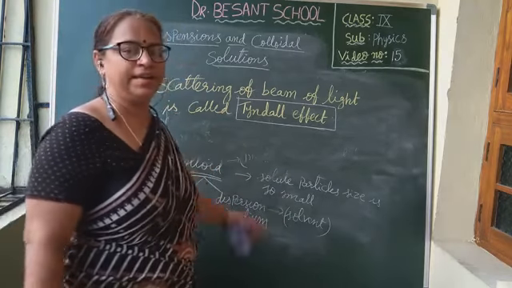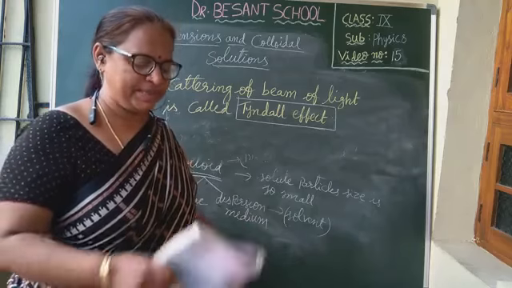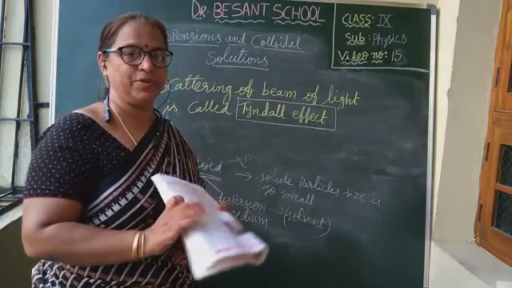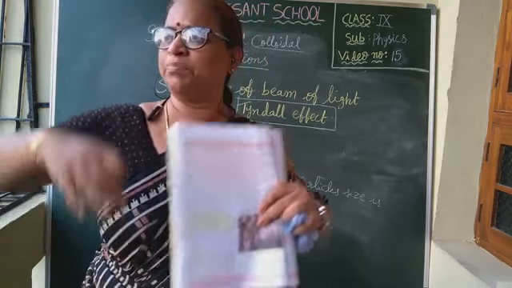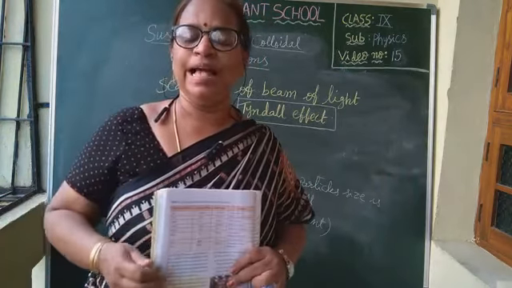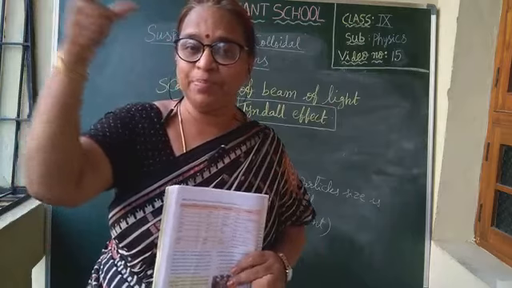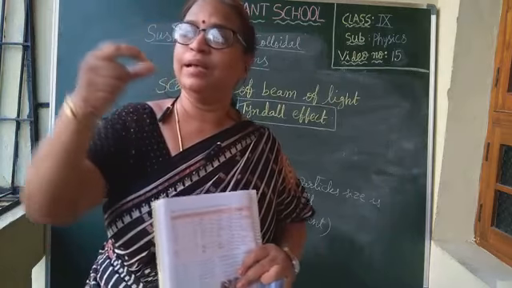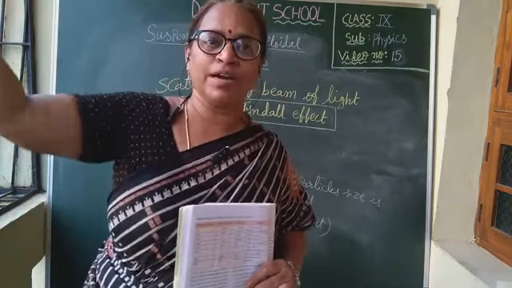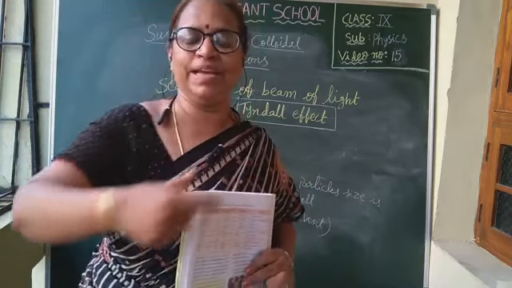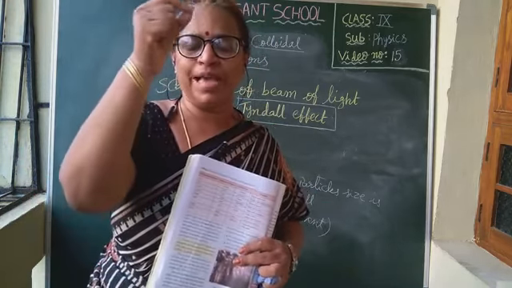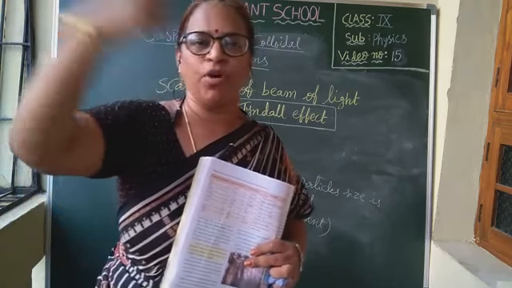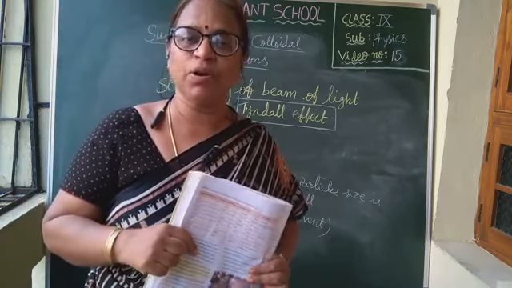Scattering of a beam of light is called the Tyndall effect. The best example of this is in forests, where there are big trees. Through the gaps between the branches, the sun rays focus straight down. We can observe that, right? Even in our kitchen, if a small gap is there, the rays fall through. That is the Tyndall effect.